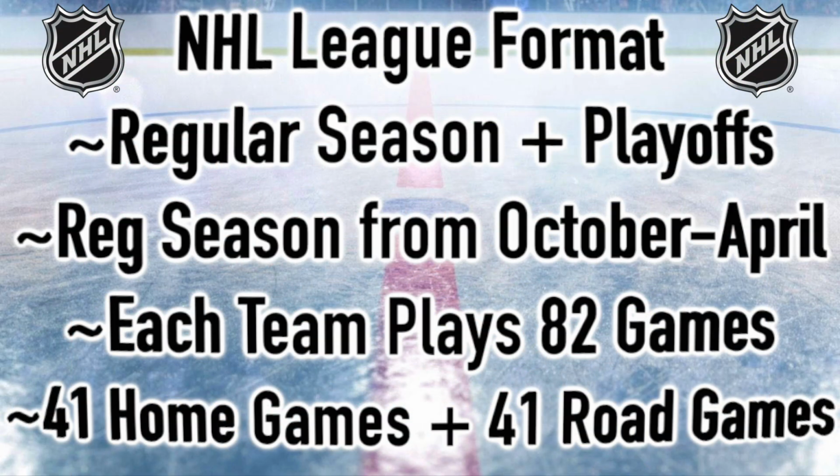As for the format of the National Hockey League, that's comprised of a regular season plus a postseason or a playoff period. We have an annual draft in the offseason in June and then a preseason in September. But really the action picks up with the start of the regular season. For the regular season, that typically runs from October through April. In that time, all 32 teams will play an 82-game regular season slate. Very similar structure to the National Basketball Association. 41 of those 82 games are at home and then 41 games on the road, so it's even for every team.